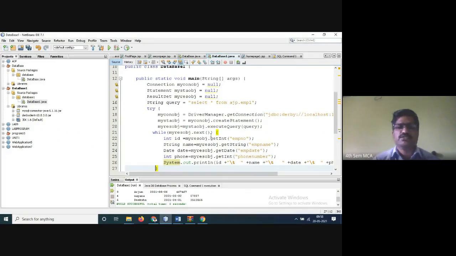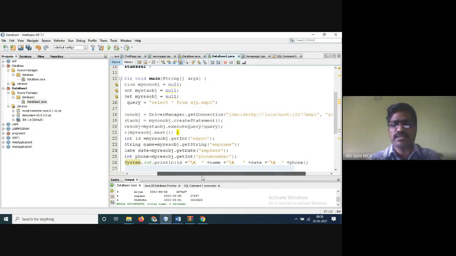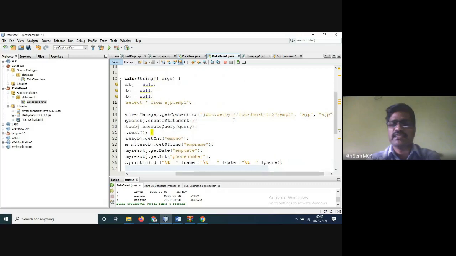That's it. So my connection is nothing but DriverManager.getConnection. That syntax you have to learn, whoever it may be, there is no other option. Now, once again I'll tell you, this is a nearby localhost, so this is nothing but the URL. When we learned the syntaxes, we learned it in the URL. Next is the username, next is the password.